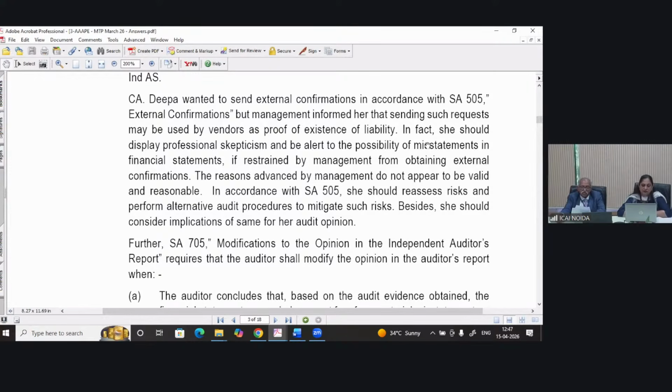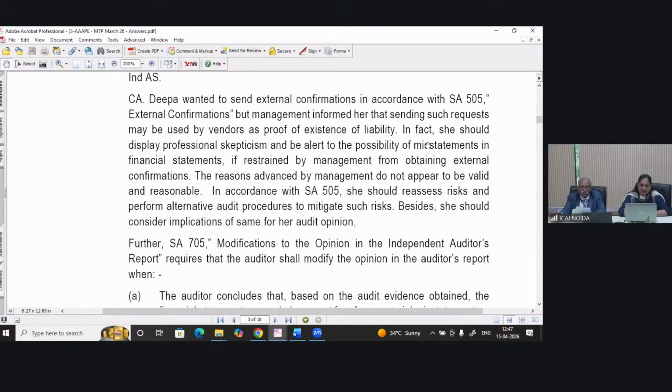So CA Deepa wanted to send external confirmation in accordance with SA 505, but management informed her that sending such a request may be used by the auditor as proof of existence of liability. So somewhere in management's mind there is something fishy, students. So here comes the role of the auditor.